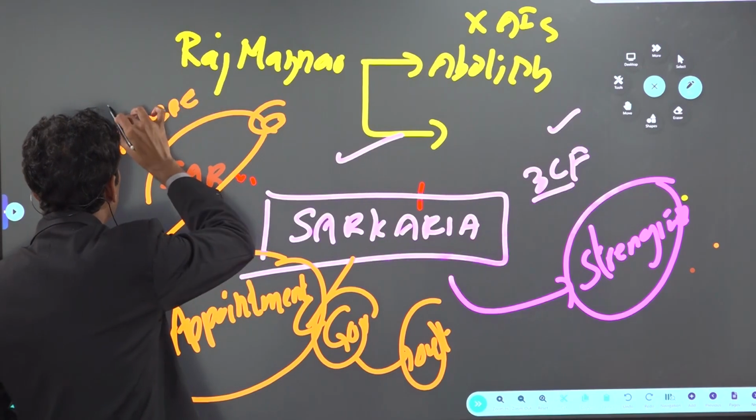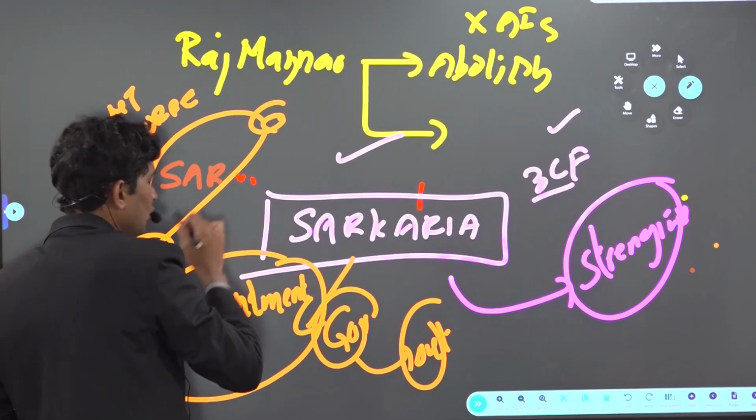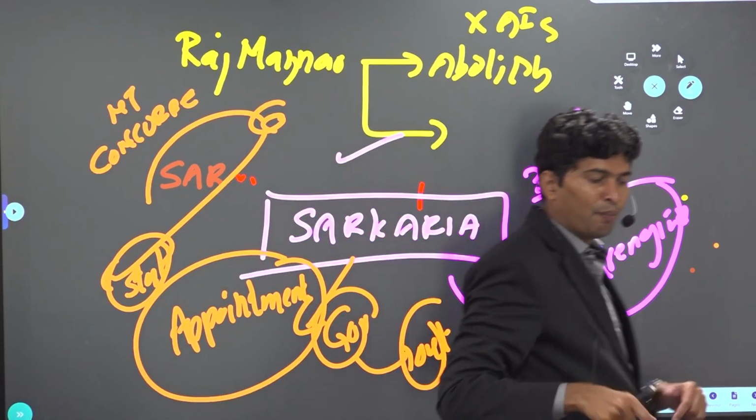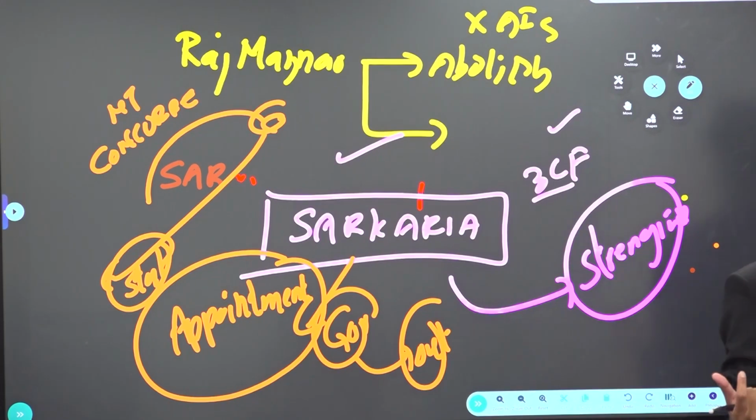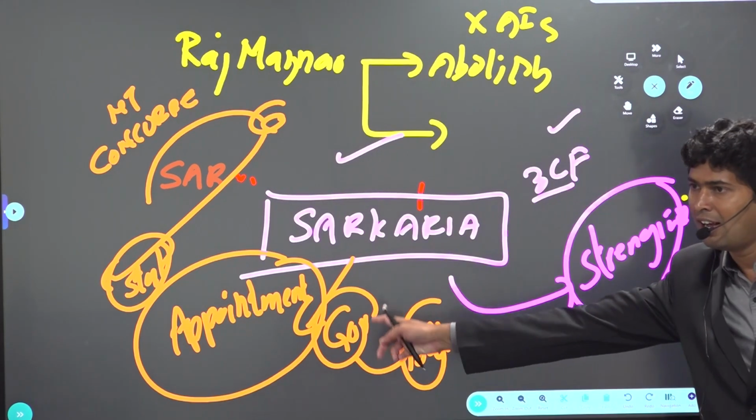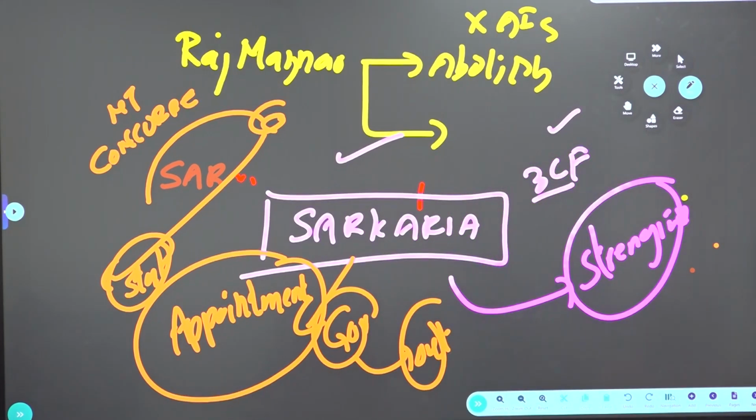So this is briefly about the Sarkaria Commission. For exam purposes, remember: strengthen all India services, 3-language formula, center should consult the state before making laws on the concurrent list, and the governor should be from outside the state.